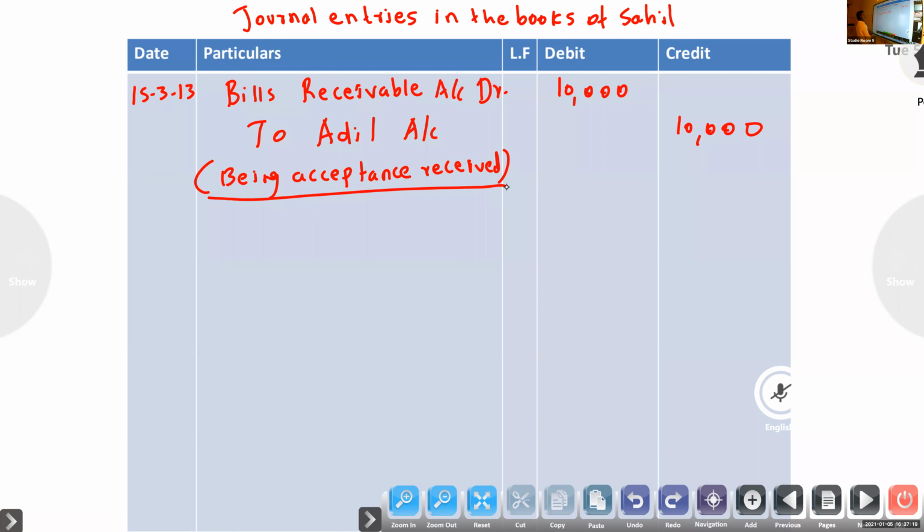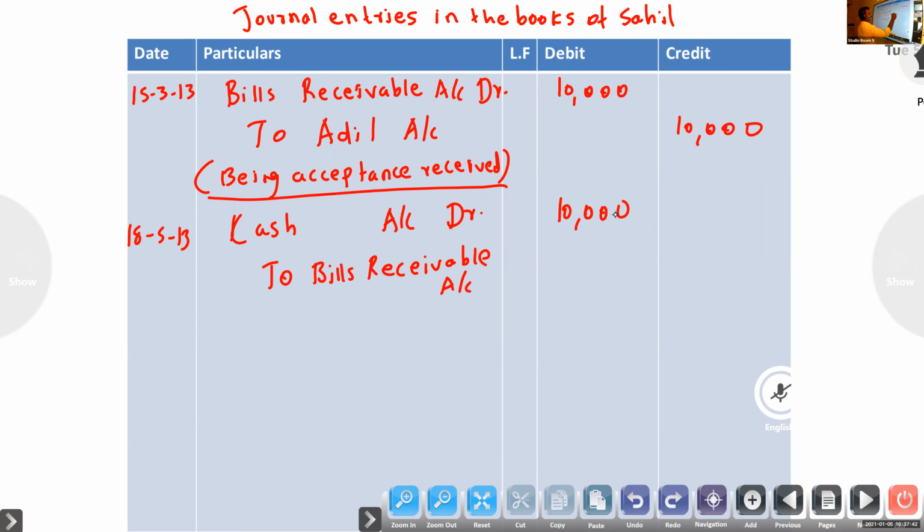Next, at the time of maturity, he will get the amount: cash or bank account debit to bills receivable account, being the amount of bill received.